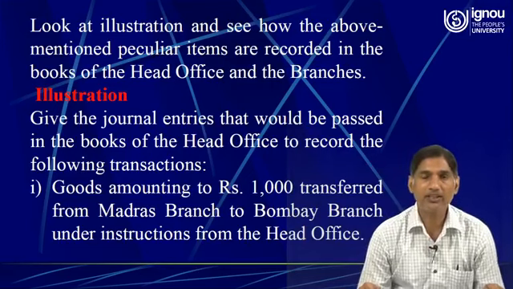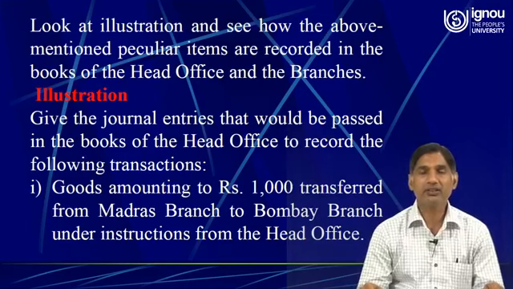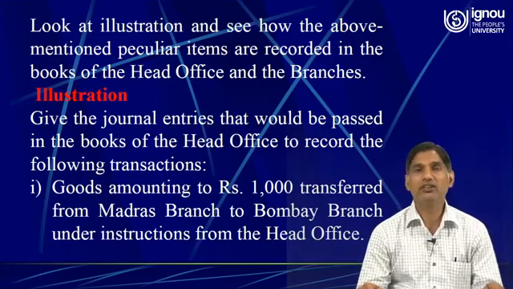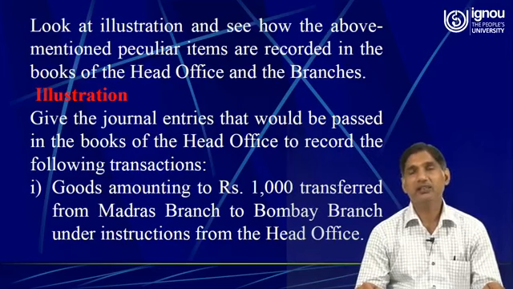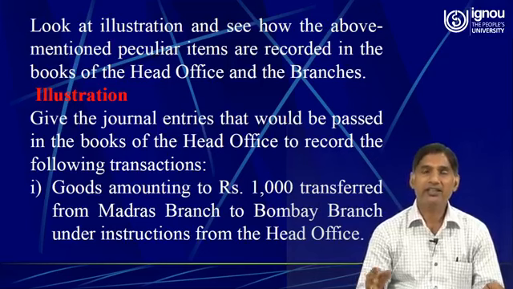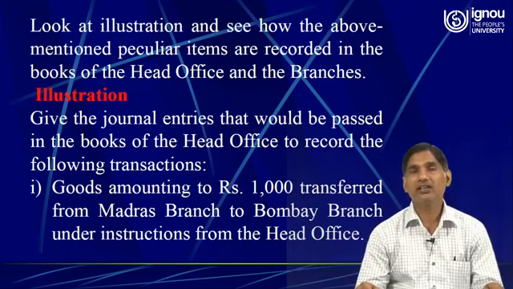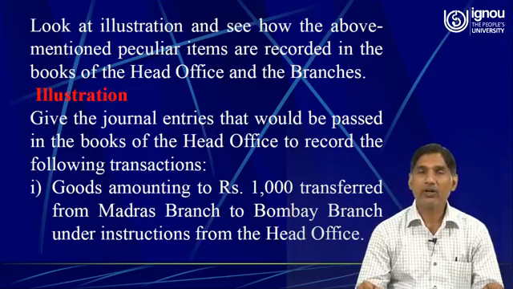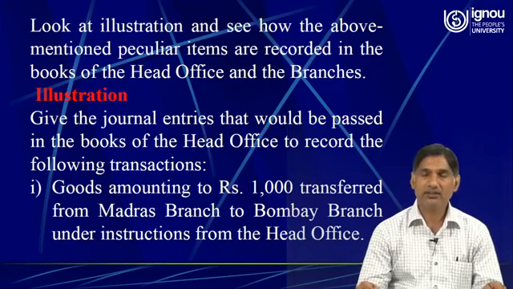So we have been provided with various pieces of information, and with the help of this information we have to pass the journal entries in the books of the head office. This information relates to the details provided by the branch. First one is goods amounting to rupees 1000 transferred from Madras branch to Bombay branch. So there are two branches, the first one is Madras branch and the second one is Bombay branch.